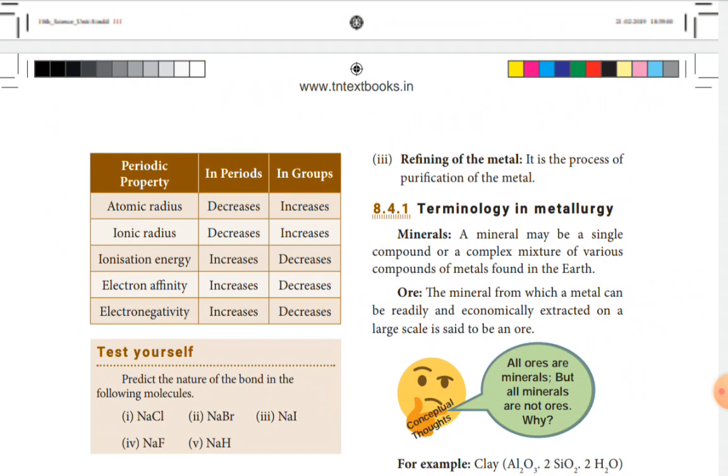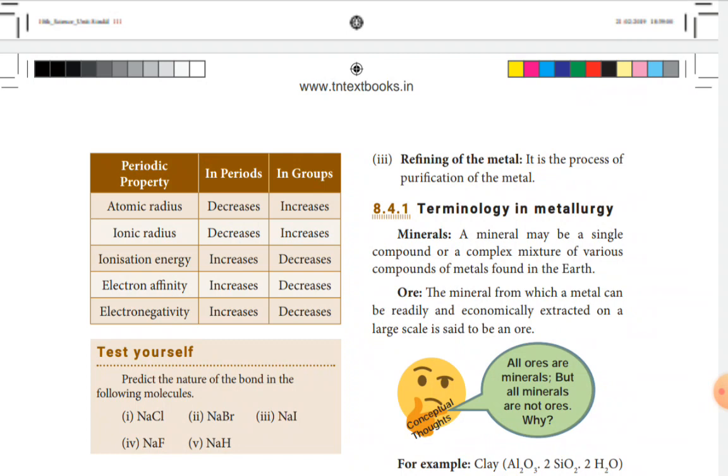All these are simplified here. Under what we learned: atomic radius, ionic radius, ionization energy, electron affinity, electronegativity. All these 5 topics are simplified in this tabular column. That is, atomic radius along the period decreases, but along the group increases.